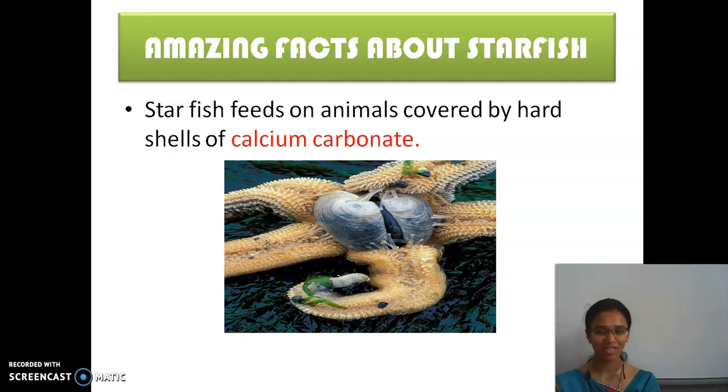How many species? 2000. And the small ones can have a weight of up to 11 pounds, and their average life span is 35 years.